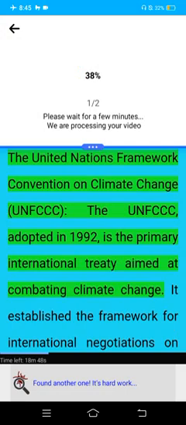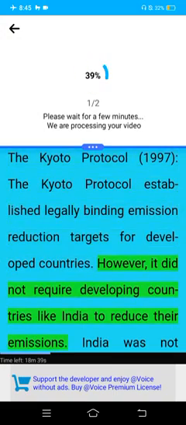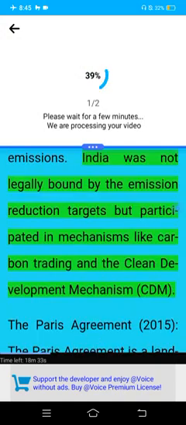The United Nations Framework Convention on Climate Change (UNFCCC). The UNFCCC, adopted in 1992, is the primary international treaty aimed at combating climate change. It established a framework for international negotiations on reducing greenhouse gas emissions. The Kyoto Protocol, 1997. The Kyoto Protocol established legally binding emission reduction targets for developed countries. However, it did not require developing countries like India to reduce their emissions. India was not legally bound by emission reduction targets but participated in mechanisms like carbon trading and the Clean Development Mechanism (CDM).